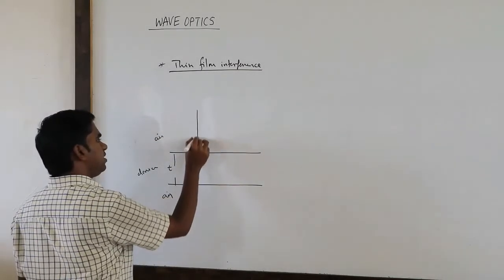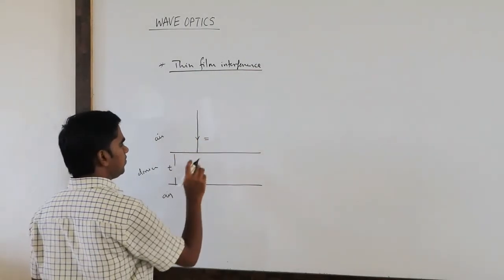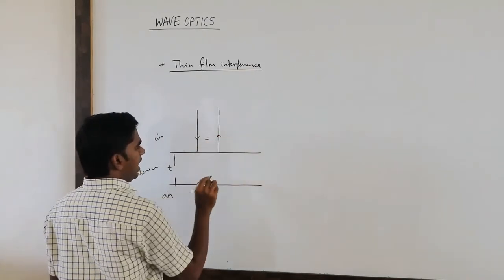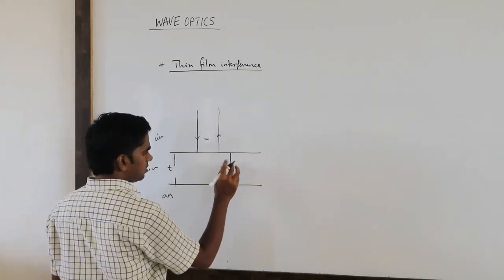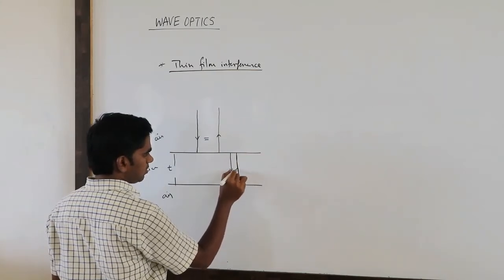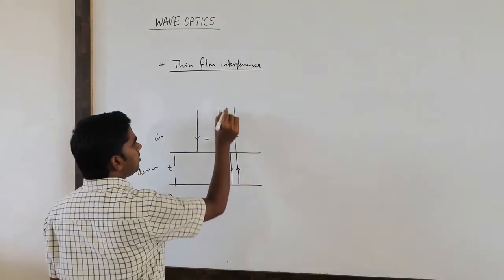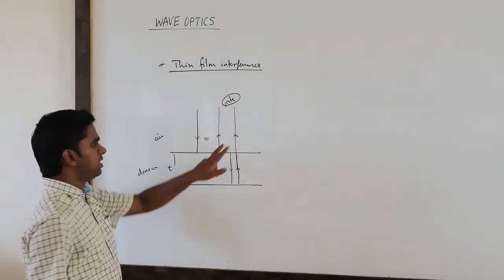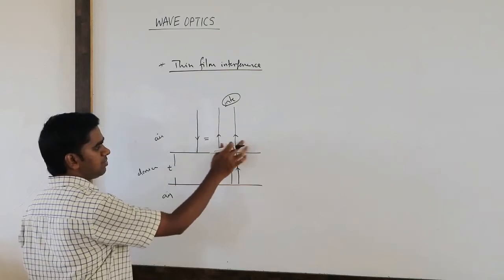When a ray of light is incident here, two things will take place. One will reflect from here only. Another will come in, travel this distance, and travel back the same distance, then come here. And remember, interference will take place between these two reflected lights. Now we have to find the path difference between these two.